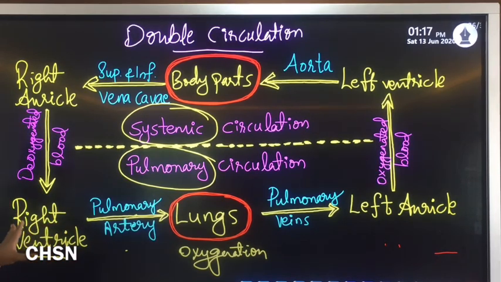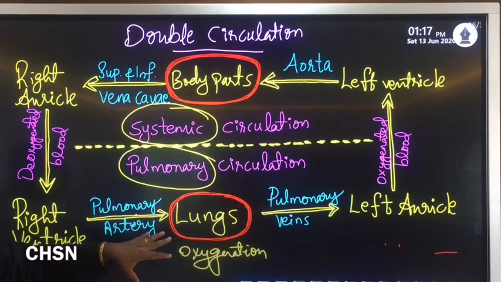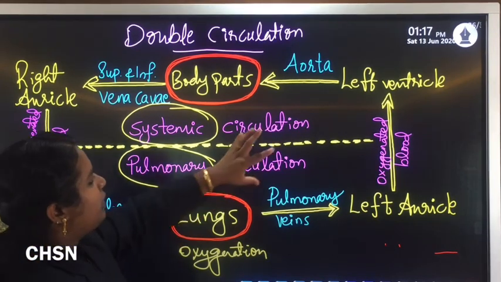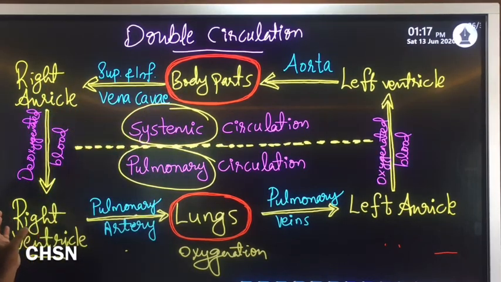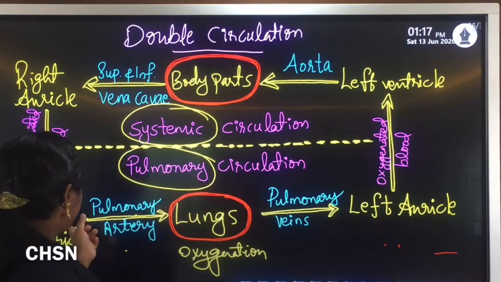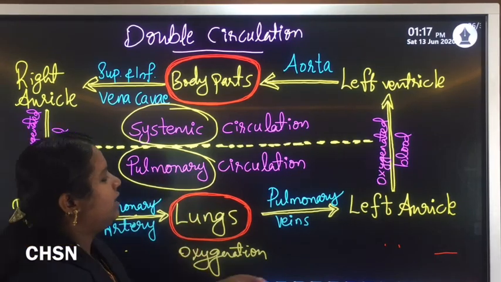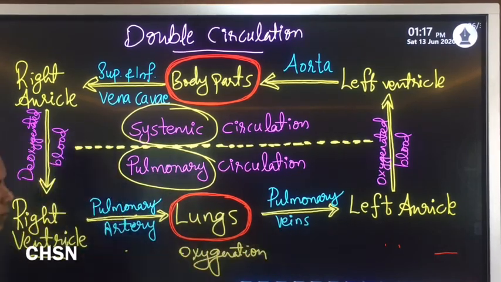One is from the heart to the lungs, and another is from the lungs to the body parts, and again it returns to the heart. Clear? So from the right auricle to the right ventricle, it is carried to the lungs, and then it reaches the left auricle.